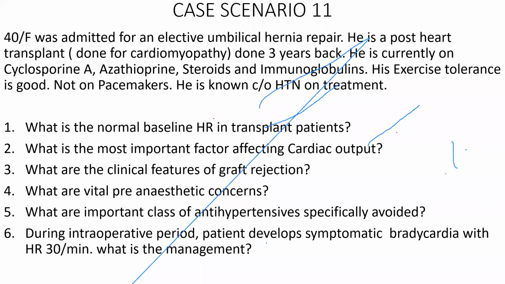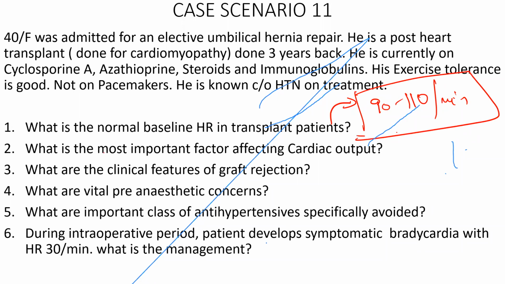What is the normal baseline heart rate in transplant patients? It will be 100 to 200, sir, because there is no vagal stimuli. It will be higher than normal. Okay, what is the normal heart rate range of the transplanted heart? It is going to be 90 to 110. Okay, so that is the normal baseline heart rate of the transplanted heart.